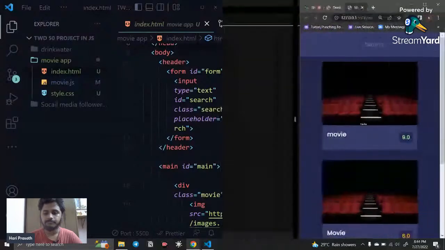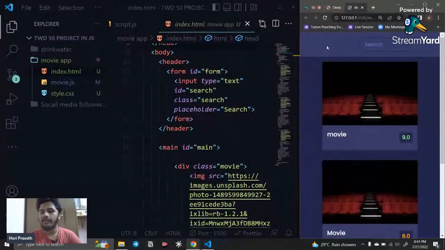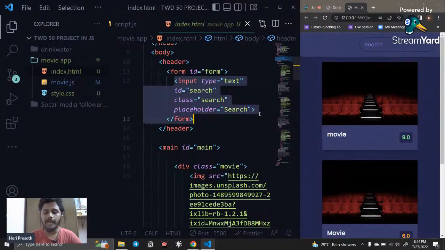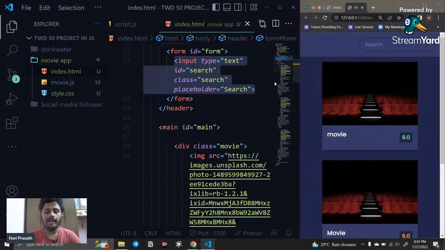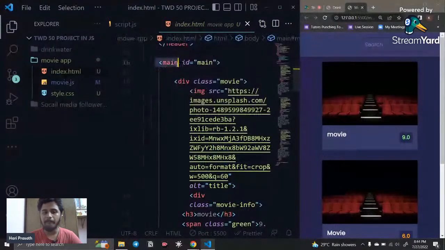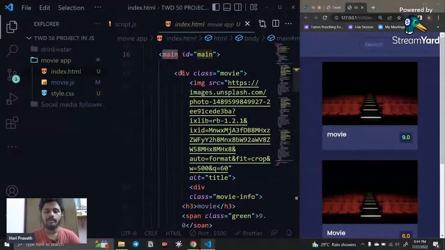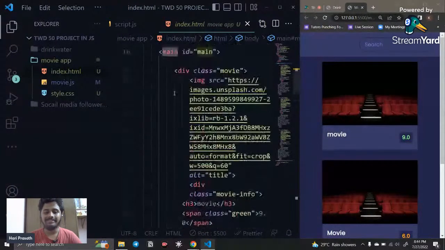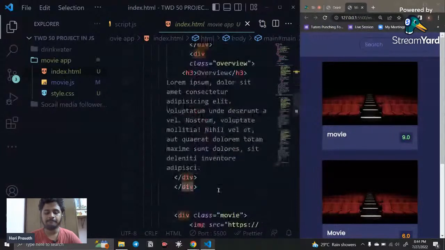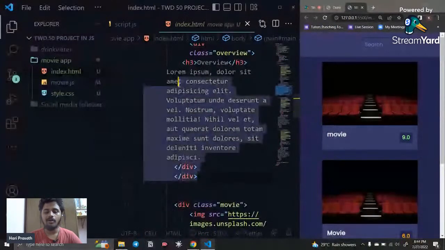So this is the header part, and this is going to be the form part, and inside the form only this input tag is there. Okay, so that's it. And I created another div that is going to be the main. Inside that main there is a div with a class, and inside those classes you can see all these are written.